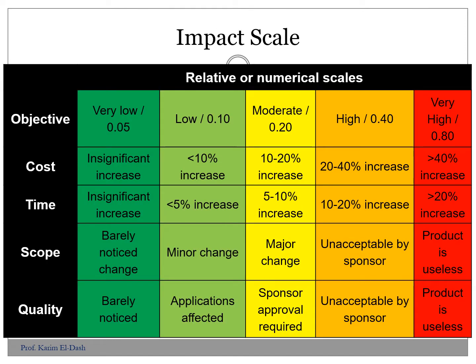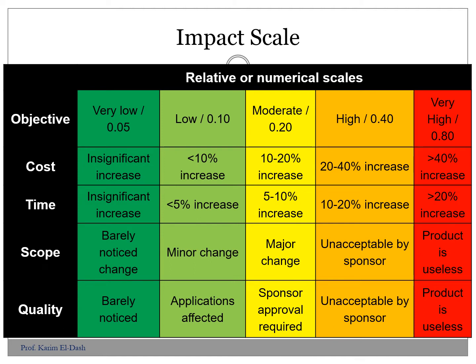And this is another scale. We can find the objectives: cost, time, scope, quality. These are the objectives that we have, and here is the impact. If the impact is very low, for example, we are assuming it is 0.05 out of the cost that we have, or the time, or the scope, or the quality. And how can we manage the value of 0.05 out of quality and 0.05 out of scope? It is very difficult, but we have to manage that. What is the definition of very low for scope, and what is the definition of very low for quality? We have to explain this.